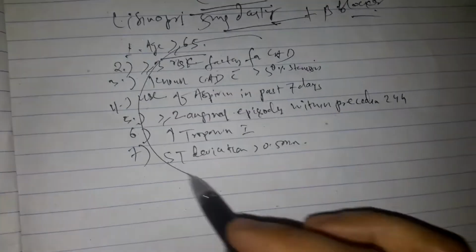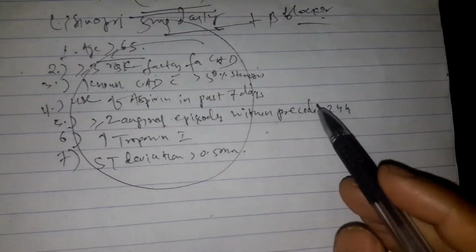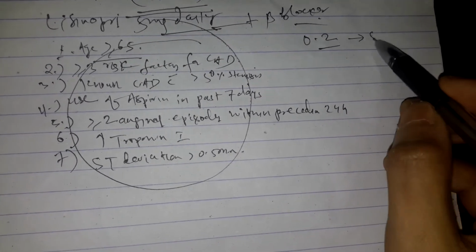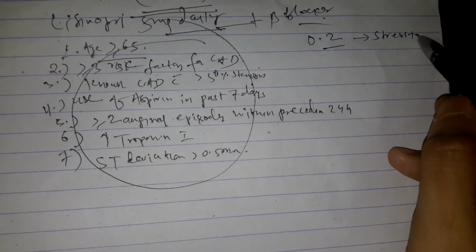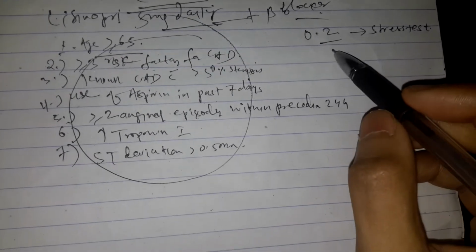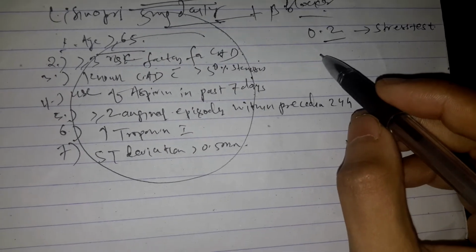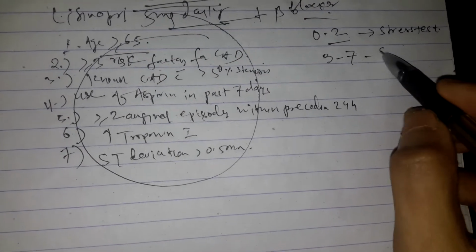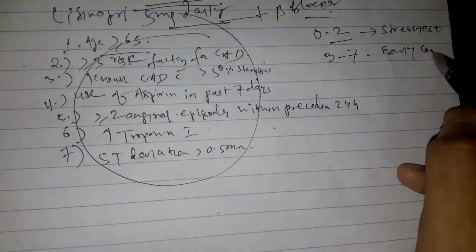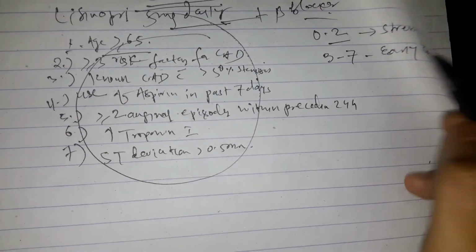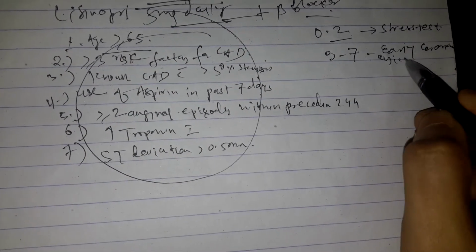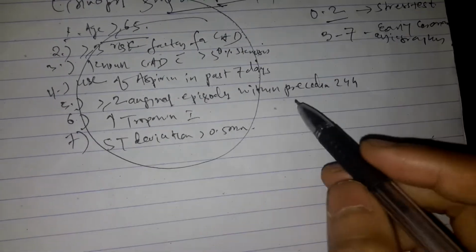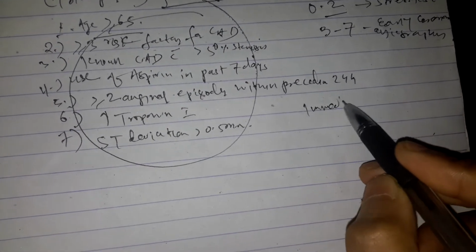So how do we interpret this score? If the score is 0 to 2, then we go for a stress test. And if the score is 3 to 7, then we go for early coronary angiography. And when do you go for immediate coronary angiography?